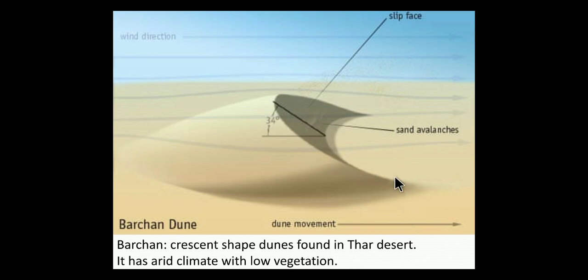Crescent-like means a moon-like structure. See, this is the moon-like structure, called the crescent shape. They cover larger areas along with the longitudinal dunes, more so near the Indo-Pak boundary. If you visit Jaisalmer, you will see a group of Barchans there.